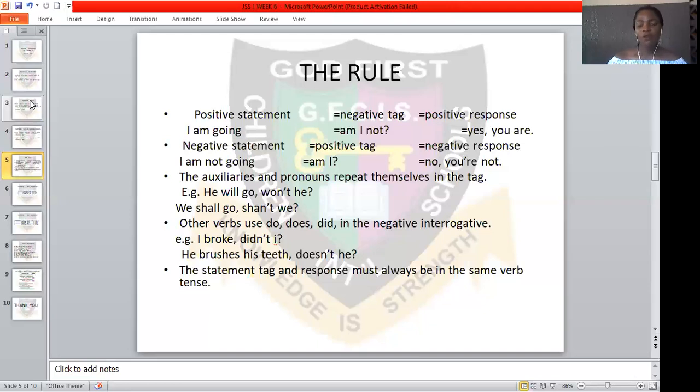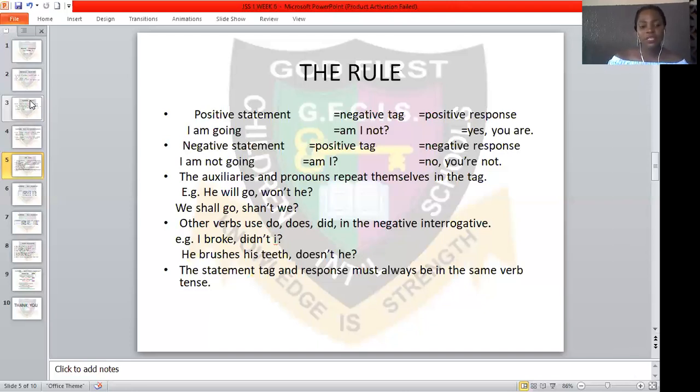Then the next, we shall go, shan't we? It will be wrong for you to say we shall go, won't we? That's very wrong. So the auxiliary and pronouns must correspond. We shall go, shan't we? He will go, won't he?